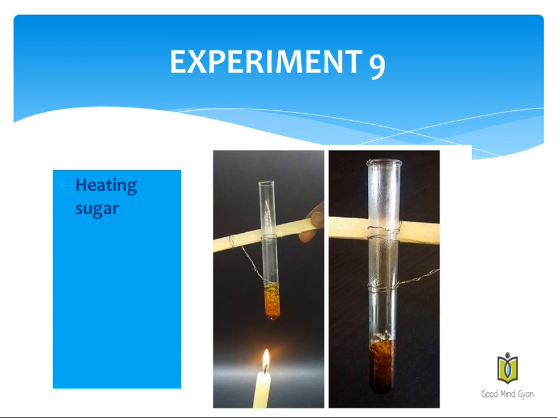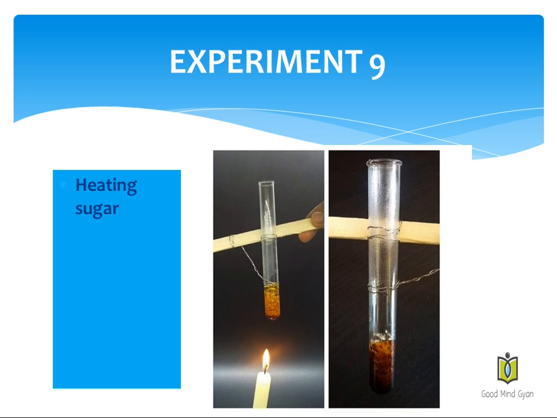Then we come to the 9th experiment, the heating of sugar. Here you take a hard glass test tube and put 2 grams of sugar in it. When you heat the test tube strongly, what will you observe? You will observe that the sugar will melt and turn brown in color. When you heat further, it will give off steam which condenses on the cooler part of the test tube.